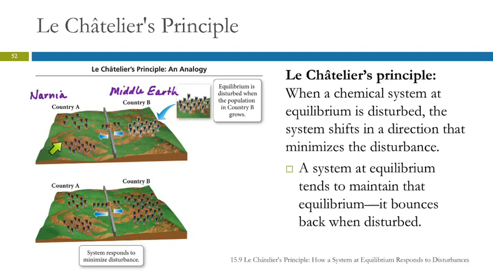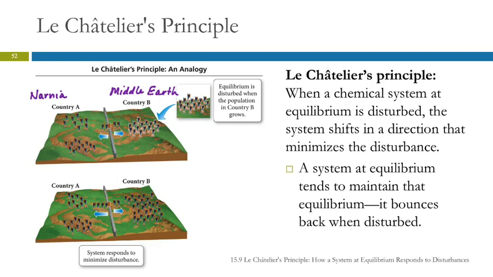The rate of the forward reaction depends on the concentration of the reactants. Do we care how it depends? In chapter 15, no, we don't. In chapter 14, we did. Is it first order? Is it second order? We don't care now. But it depends on the concentration. The reverse reaction depends on the concentration of the products. So if we increase the concentration of the products, that increases the reverse reaction. That has the effect of reducing the increase that happened here.